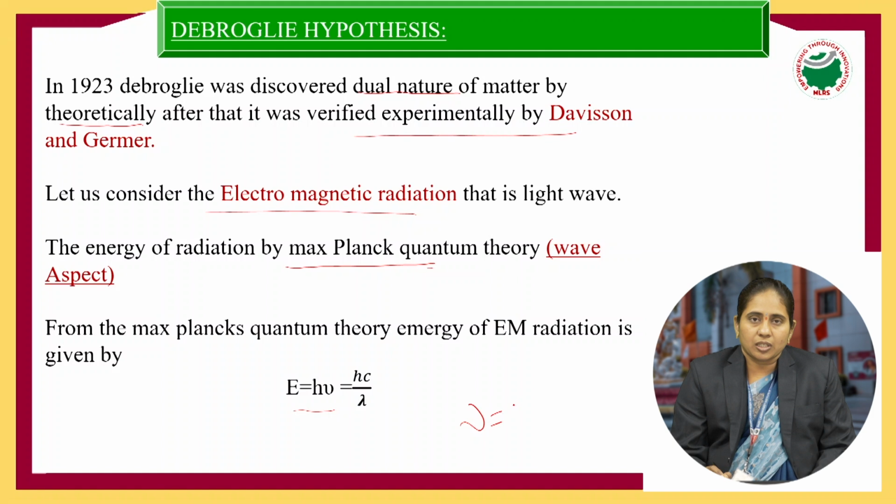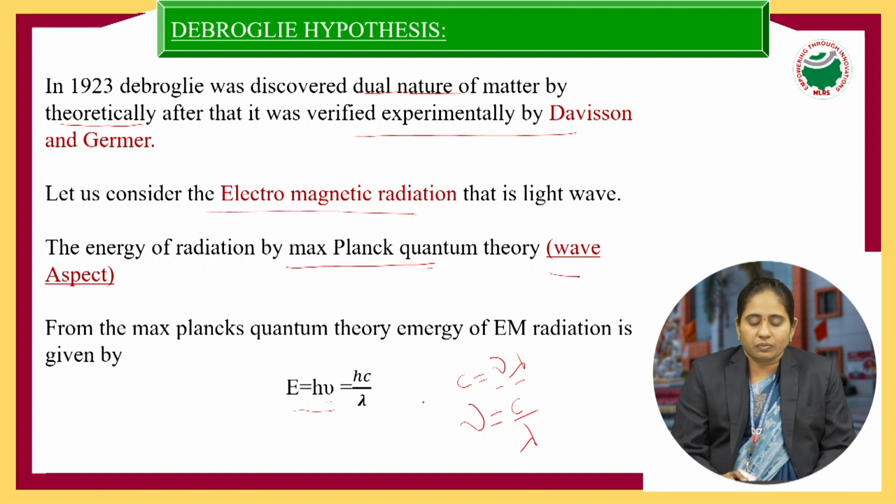Because the velocity of light c is the product of frequency and wavelength, c is equal to nu into lambda, so nu is equal to c by lambda. Replacing nu, the equation E equal to h nu becomes hc by lambda from the Max Planck quantum theory. This is known as the wave aspect.